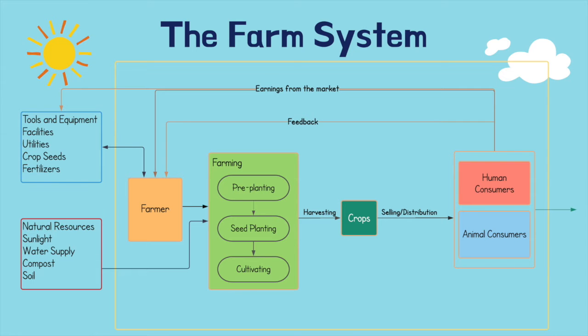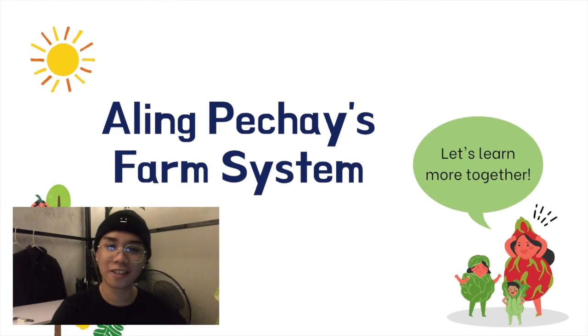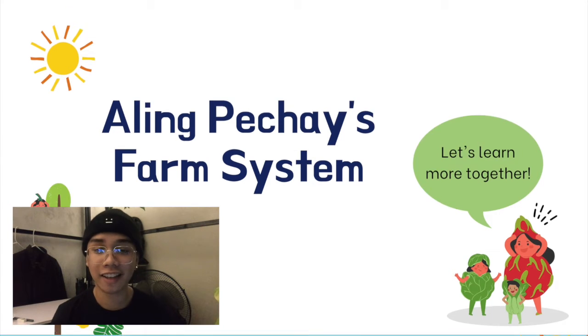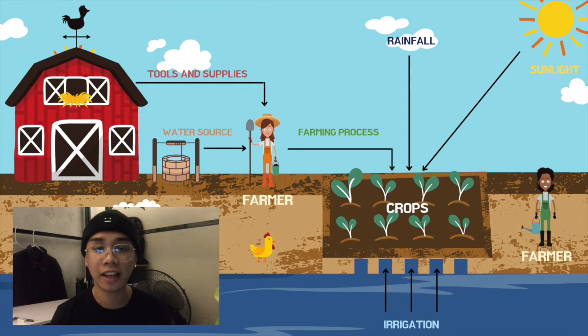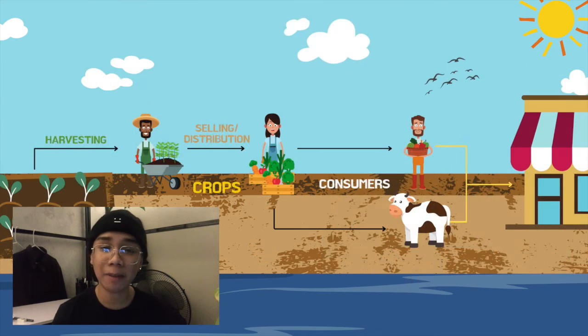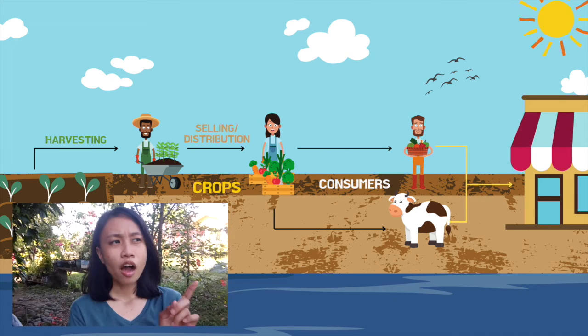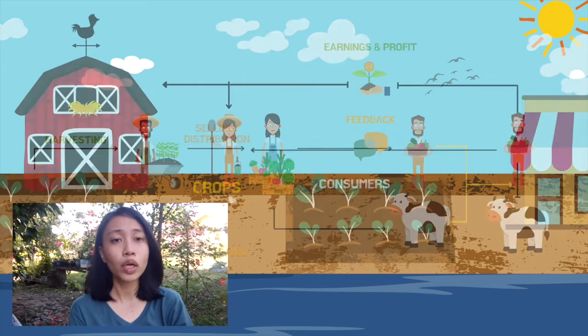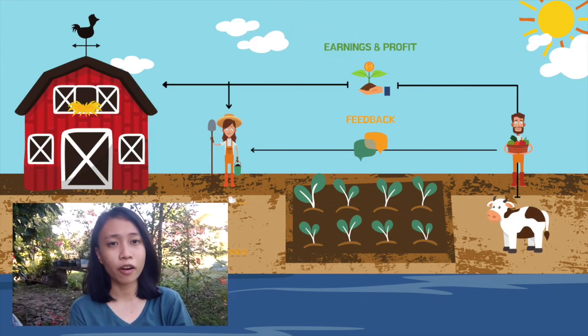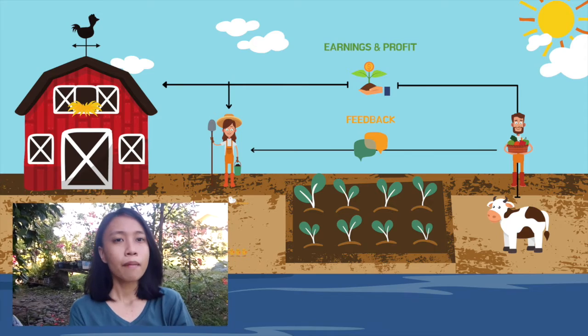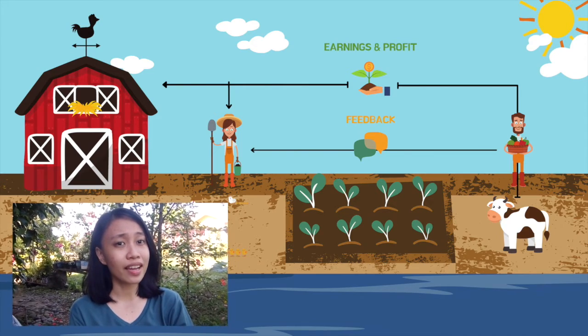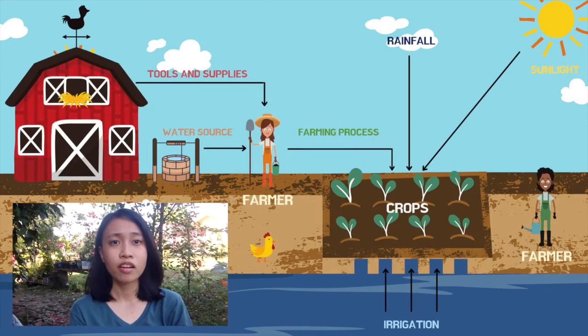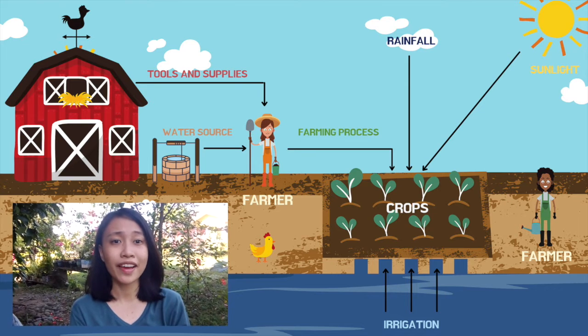In order to learn more about Aling Pechay's farm, let's go on a tour. This is Aling Pechay. In her barn lies all the supplies and tools she needs for farming. But what will happen if Aling Pechay runs out of supplies such as the fertilizer? Well, that depends on what crop Aling Pechay or the farmers are planting. But on the off chance that there is an inadequacy in one, all of the parts will be affected.